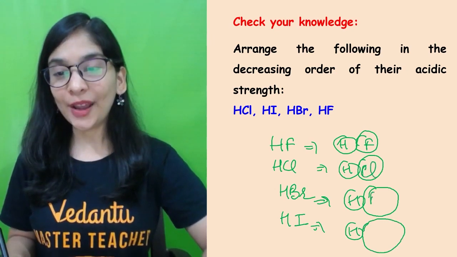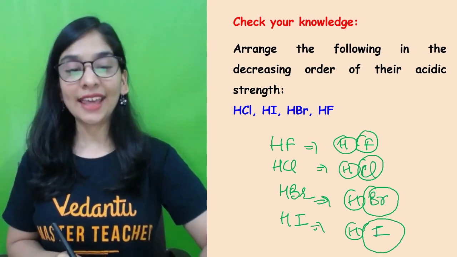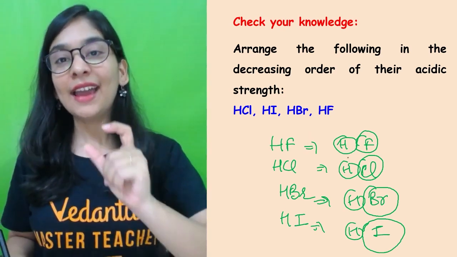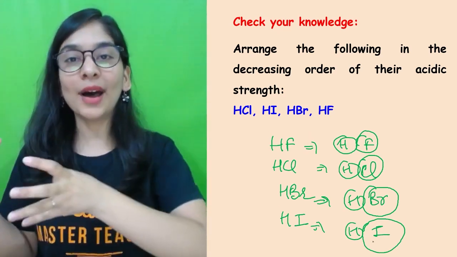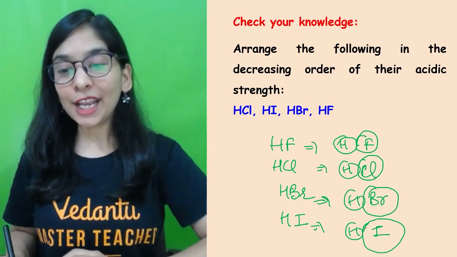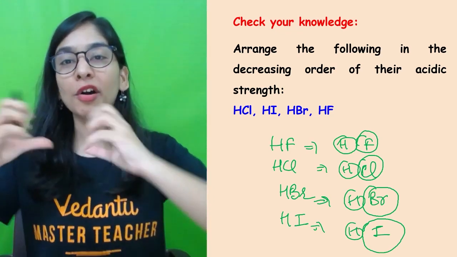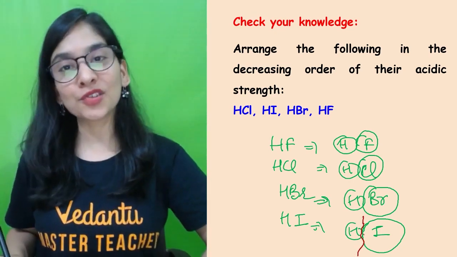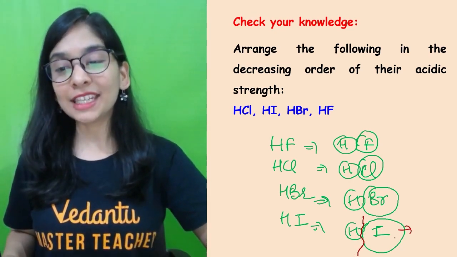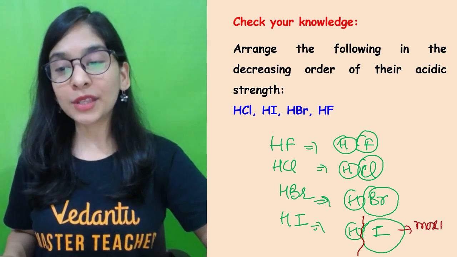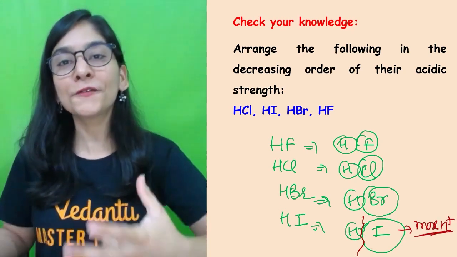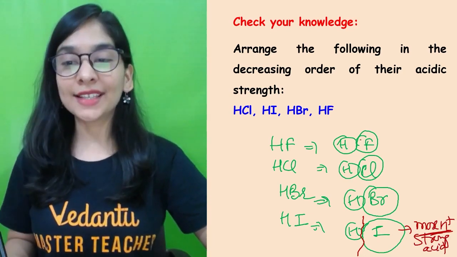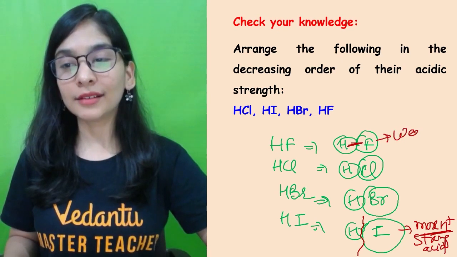So the whole point that I want to say here is that when one atom is tiny and another one is very big, the bond strength will not be very strong between them, right? So this can dissociate easily, this bond strength won't be very good, so H ions will be comparatively more free, so that will be the stronger acid among all of these, and this will be the weaker one.